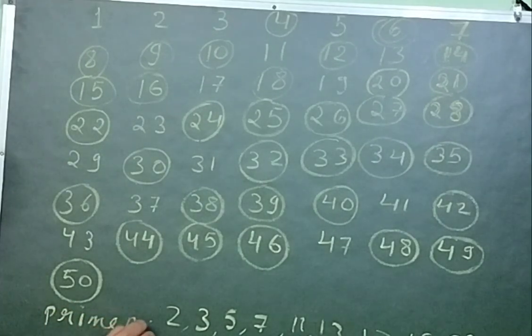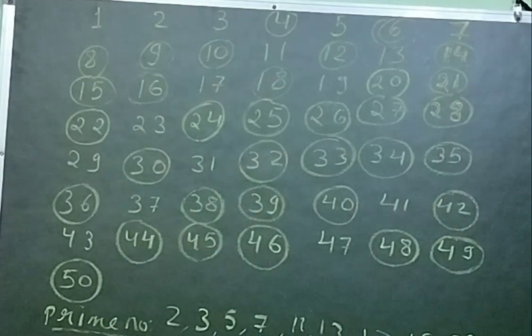And what are prime numbers? The numbers which have exactly 2 factors, meaning the numbers which are divisible by only 2 numbers, 1 and the number itself, are called prime numbers. Example: 2 is divisible by 2 and 1. 3 is divisible by 1 and 3 only. 5 is divisible by 1 and 5 only. 7 is divisible by 1 and 7 only. So this type of numbers are called prime numbers.